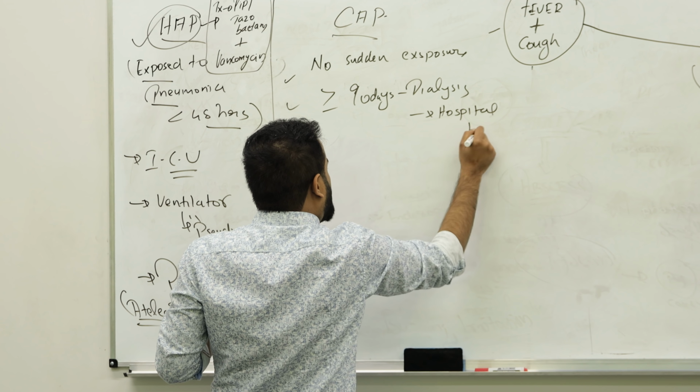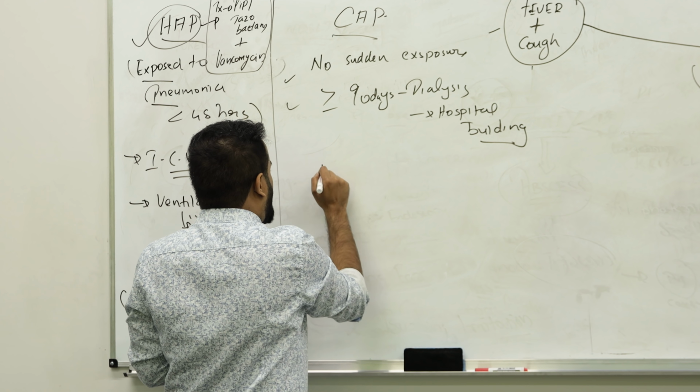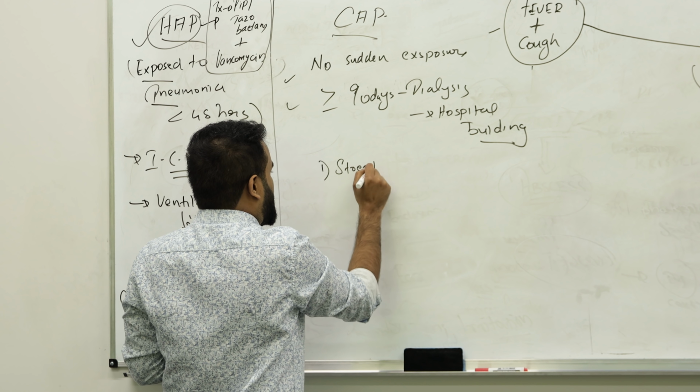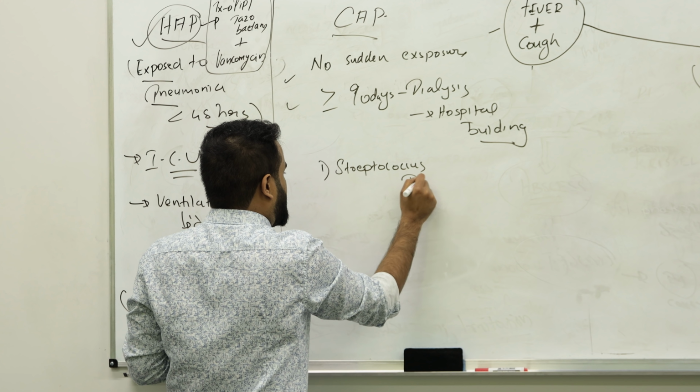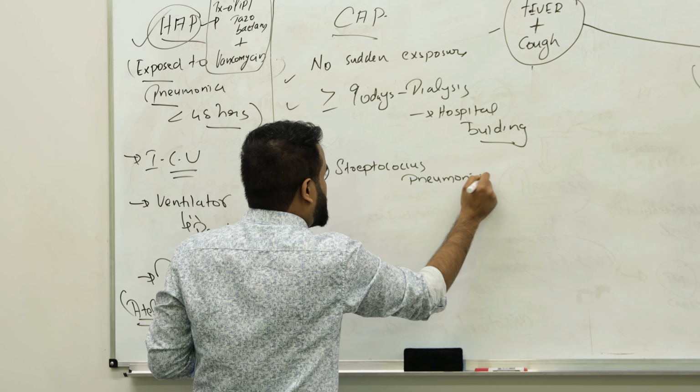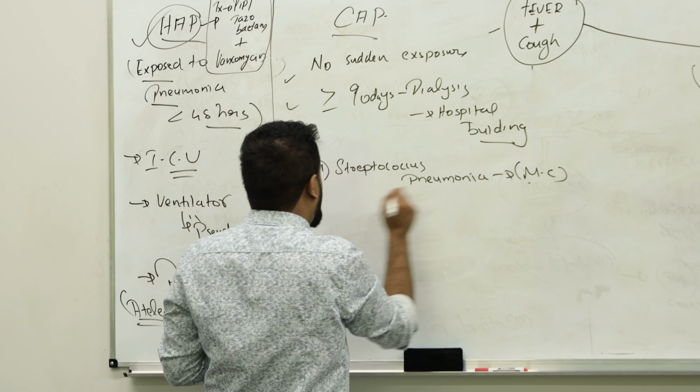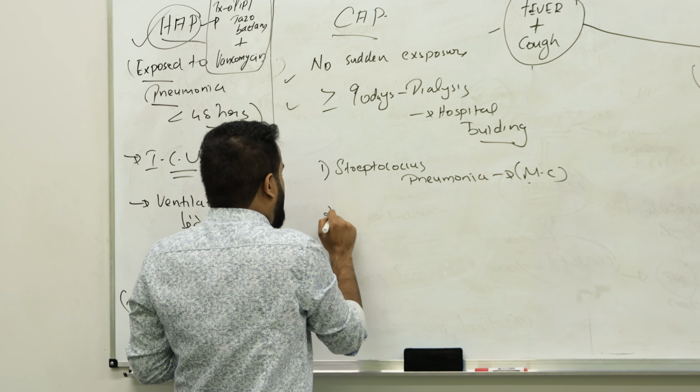There are many bacteria that cause CAP. The most common one is Streptococcus pneumoniae. Haemophilus influenzae is seen in COPD people, chronic obstructive pulmonary disease people. Then you might have heard about Moraxella catarrhalis, which can also cause it in aged people.